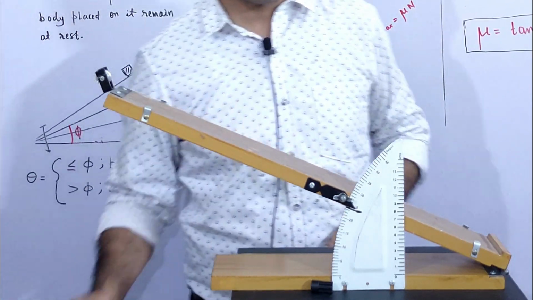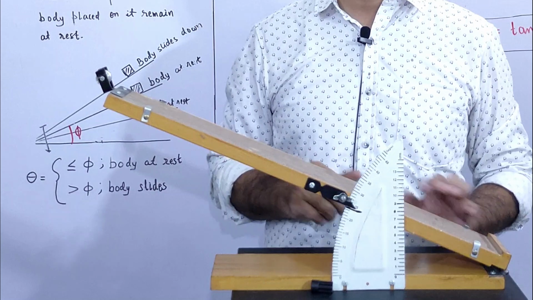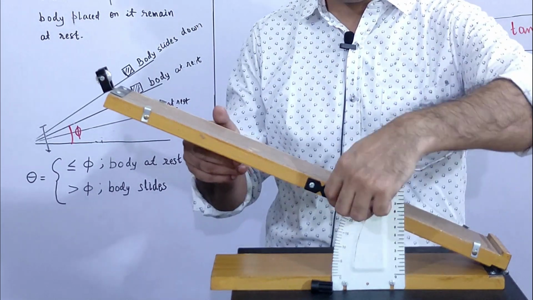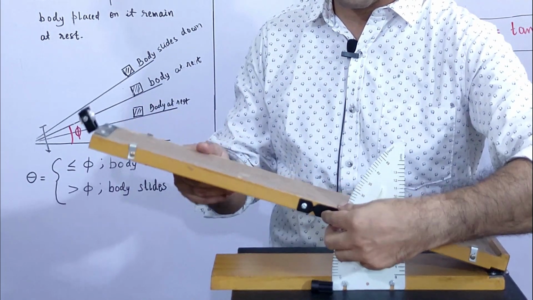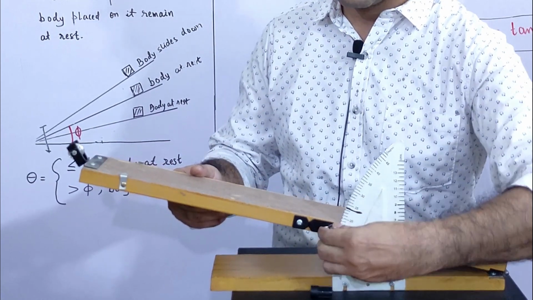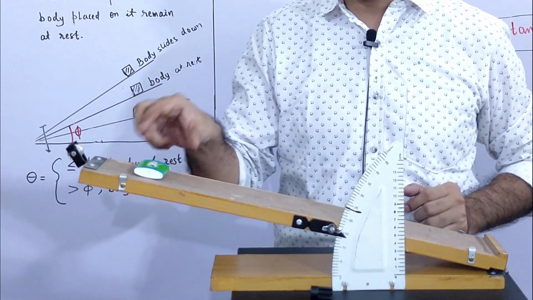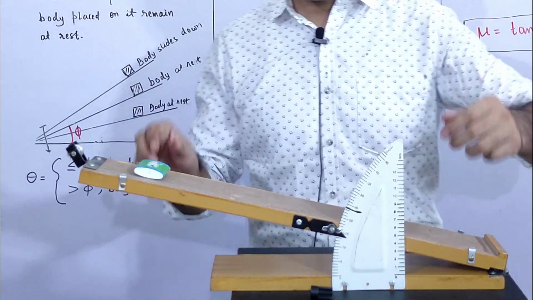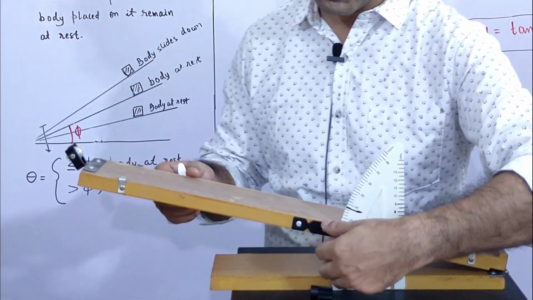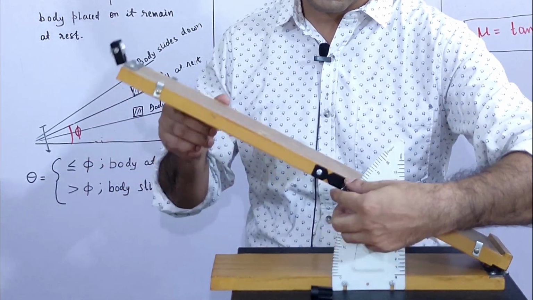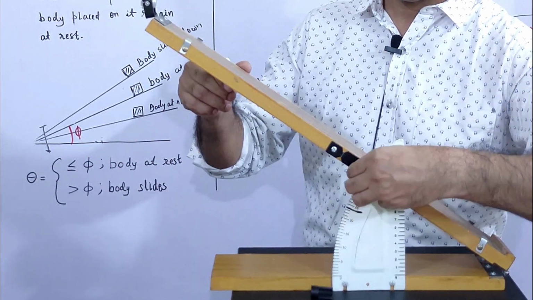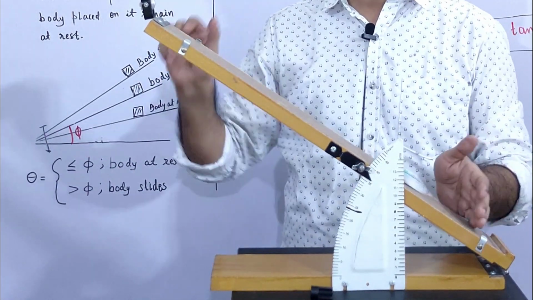If the inclination of this inclined plane is less than that angle, the body will not slip. Like if I put it somewhere lower, this body will not slip. And if the angle of inclination is more than this angle of repose, the body will slip.